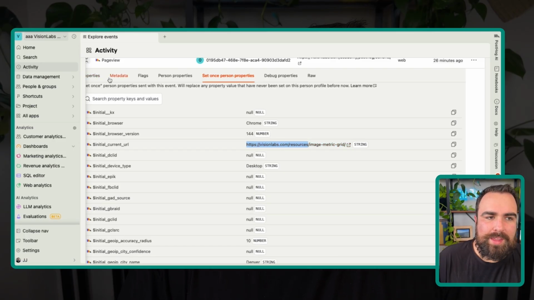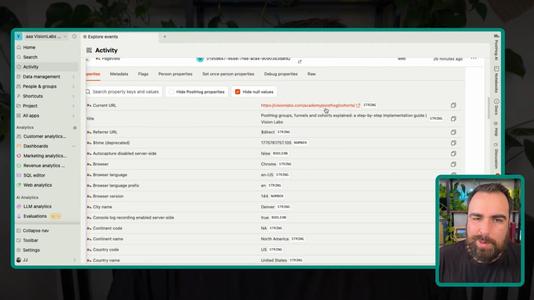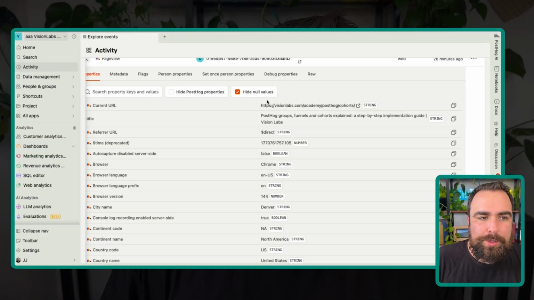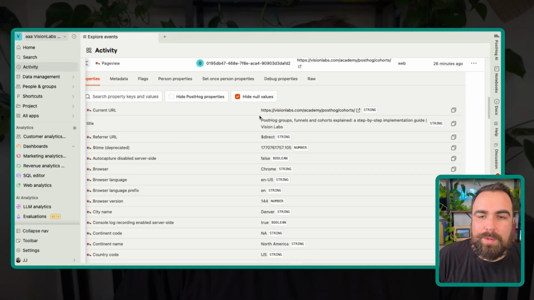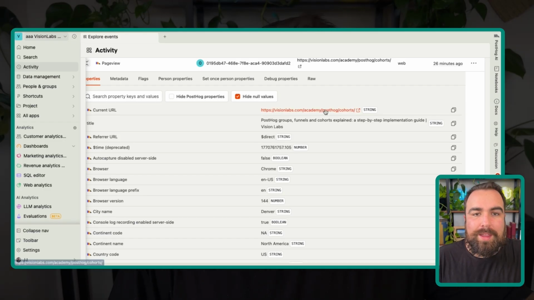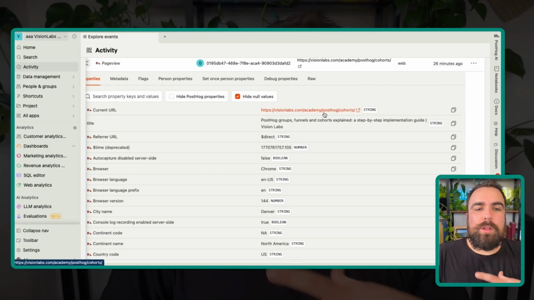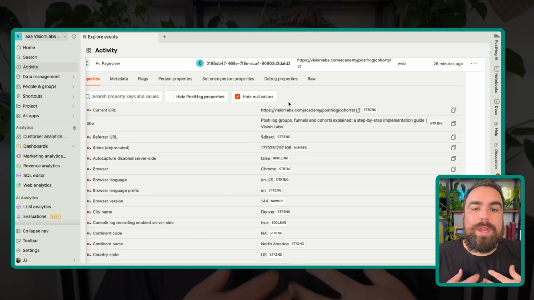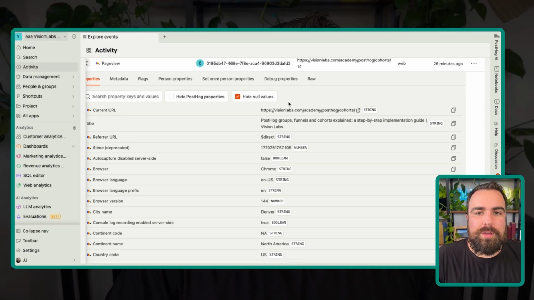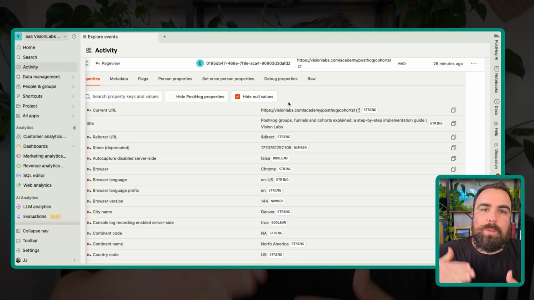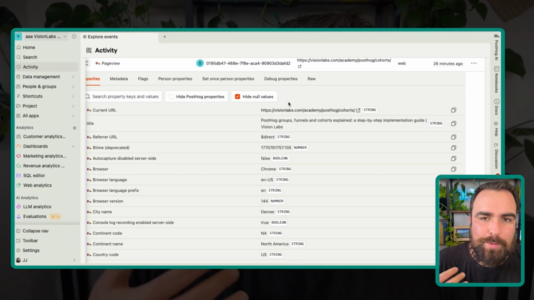But if I look at this actual event, you can see they're now on the cohorts page. We are creating product analytics around our content. So in the future, I can ask the question to our team and say, hey, how well is our PostHog content doing? And then we can filter and slice and dice that however we want to. Do we want to say, hey, people who saw this PostHog content and then reached out to us? Or do we want to look at people based on the landing page? We now have that option because we've stored this information to be able to look back at it when we get someone to fill out a contact form for Vision Labs.